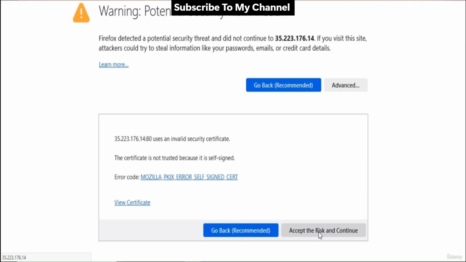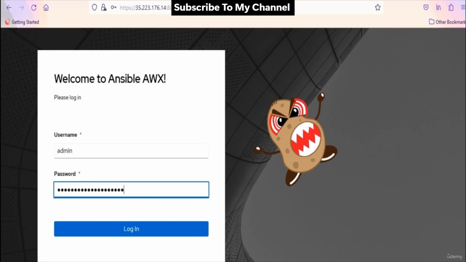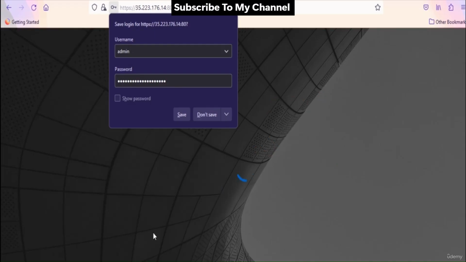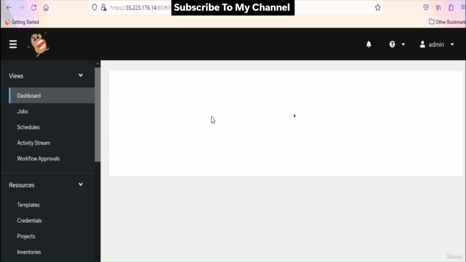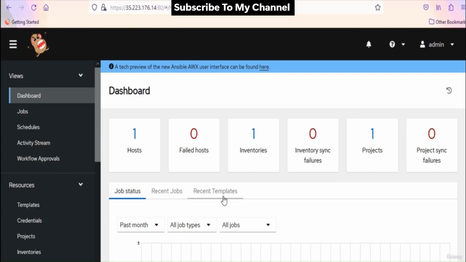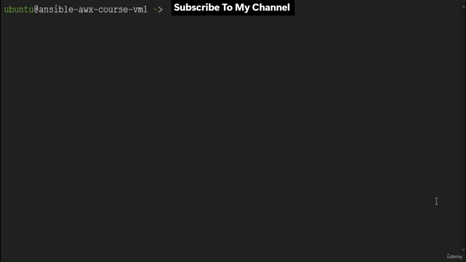You will get a certificate warning in the browser while accessing the web UI, which you need to accept to proceed with login. Click on Advanced and accept it. Now the UI is accessible via HTTPS. Log in with the admin user and password. And here we have the AWX interface. Now let's see how to enable HTTPS with a self-signed SSL certificate or CA-signed certificate.